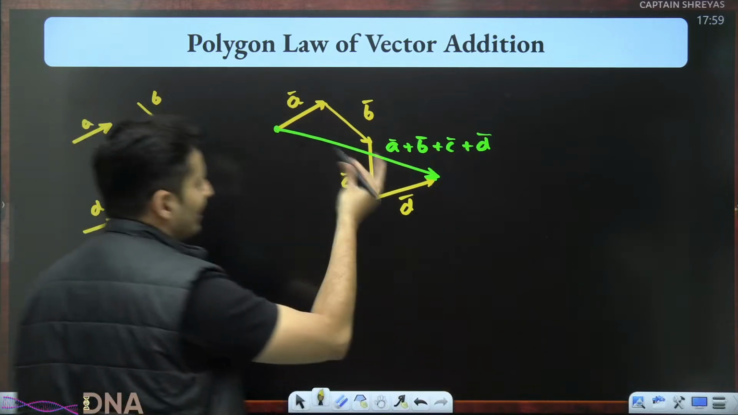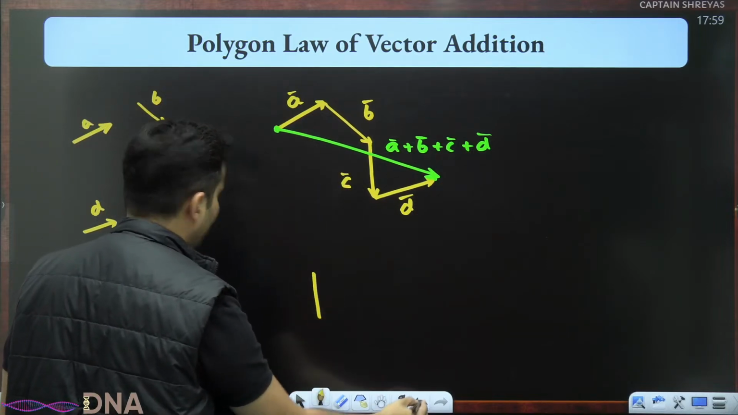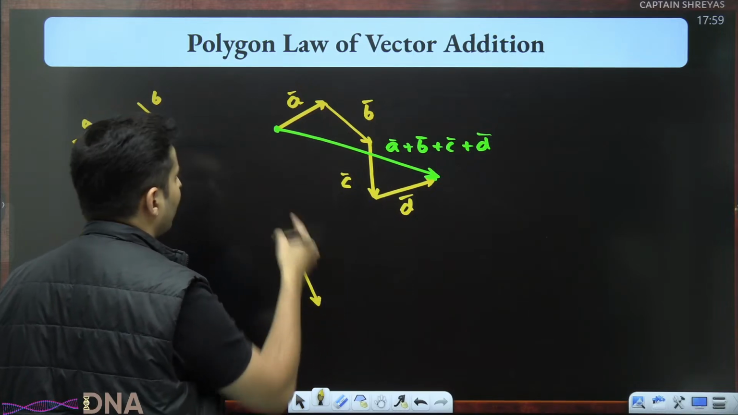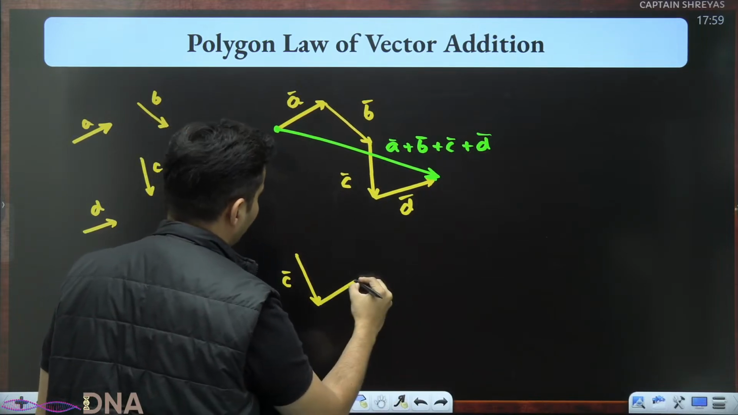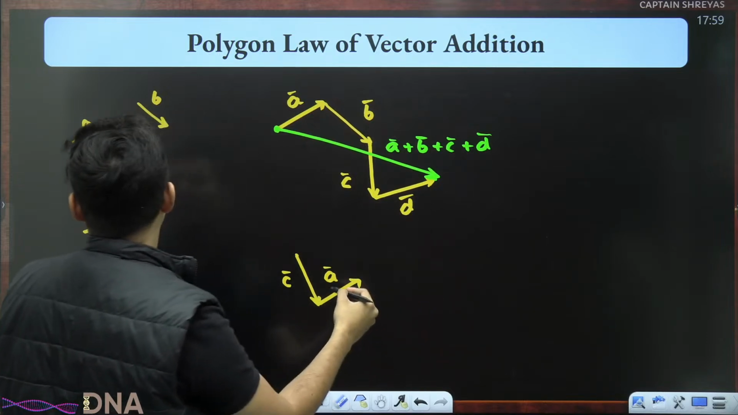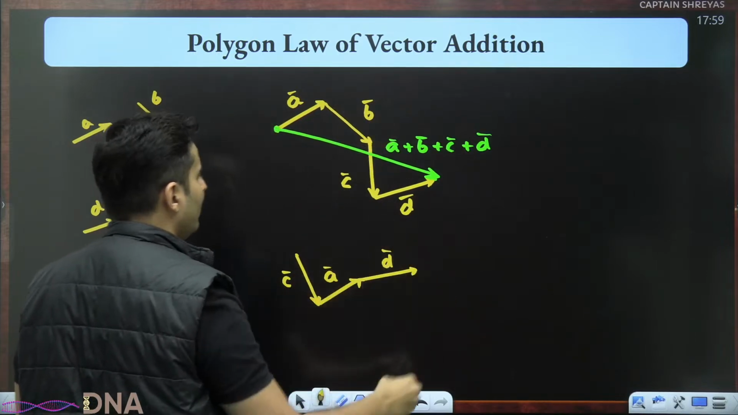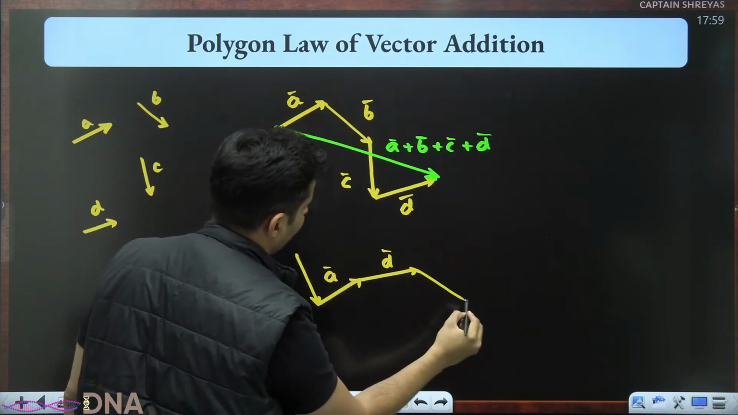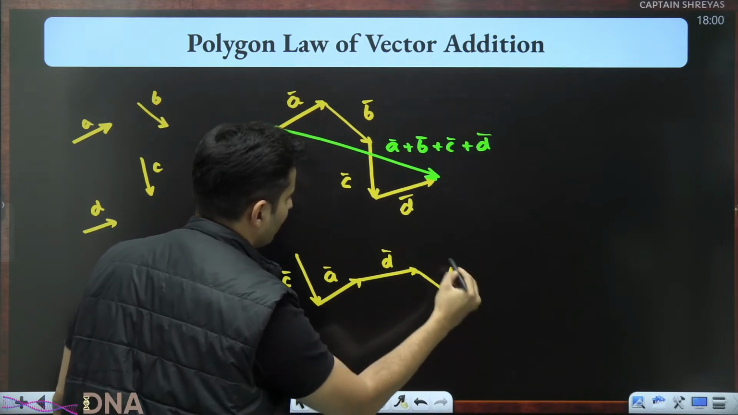By the way, it doesn't matter in which order you add them. Let's say you started off with C vector first. Then you go to A, for example. Then you went to D vector. Maybe D vector was slightly like this. Then you went to B vector. B vector was somewhat like this. This is your B vector.